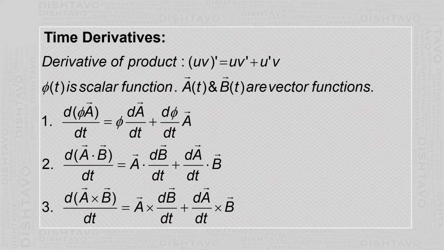Next, we'll see the time derivatives of products of fields.